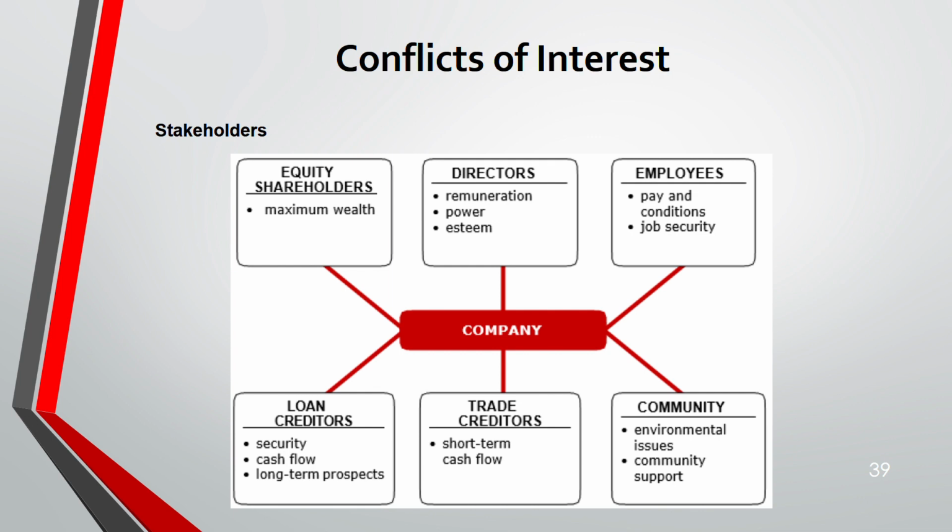Then we have loan creditor. They want security, long-term prospect, and cash flow should be strong. Trade creditor, you should be able to pay them in short term. And community, they will take care of the community support and environmental issue. You see, each of these objectives are different. If you want to maximize wealth, you have to forego the other areas. That's why conflict occurs. It could occur between any two parties, or three parties. For example, shareholders might have issue with loan creditor. Shareholders might have with director. Director might have with the community. Any way it could go.